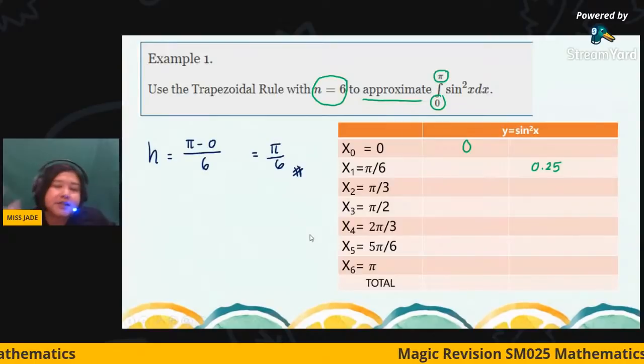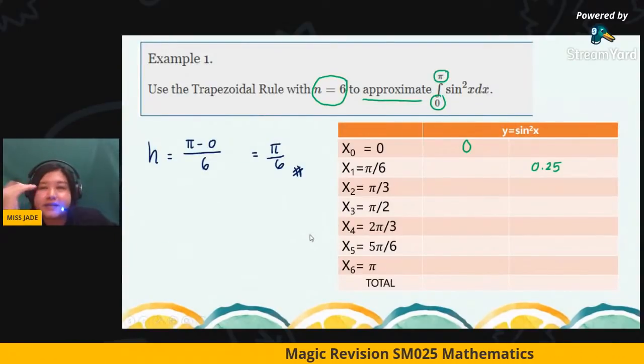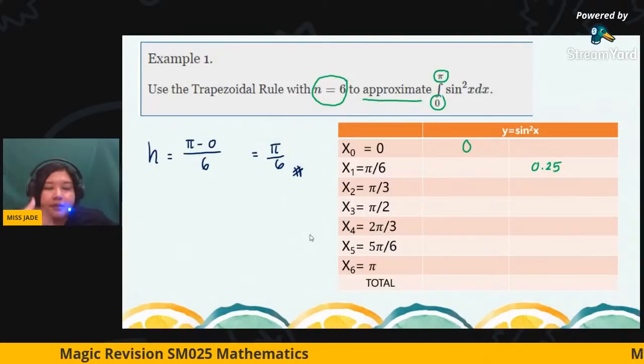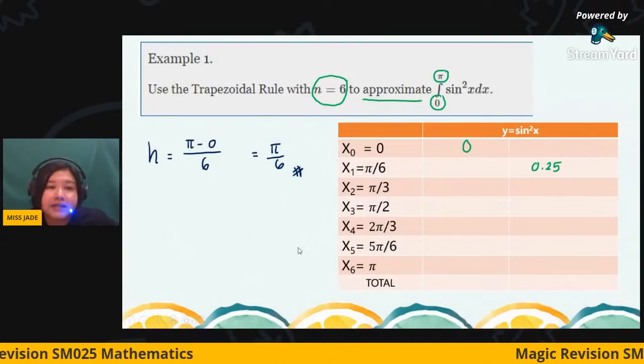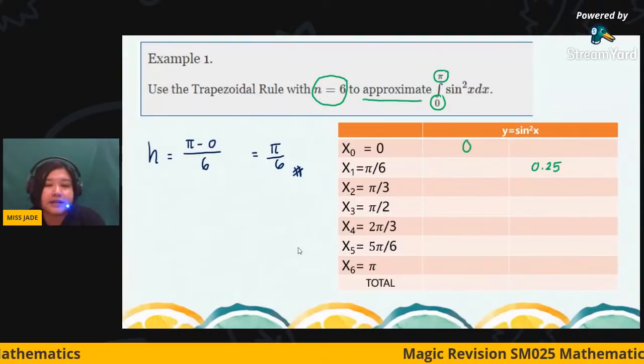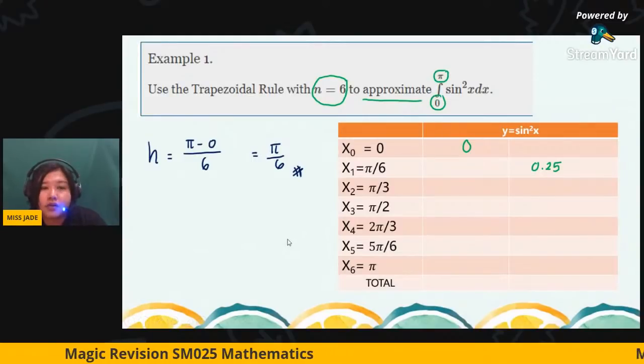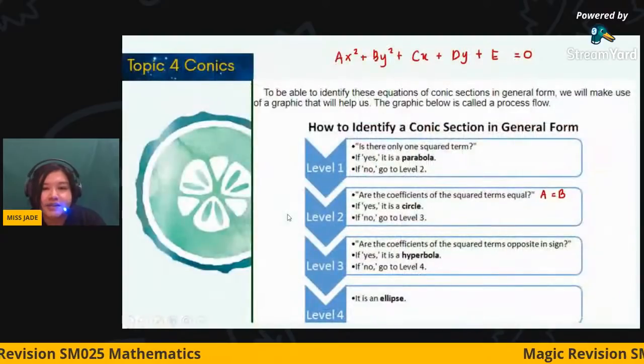So this is chapter 3. For chapter 3, understand these two and there should be no problem. I hope the tips for the calculator really help you save your time and for sure increase the accuracy of your solution. So this is chapter 3.